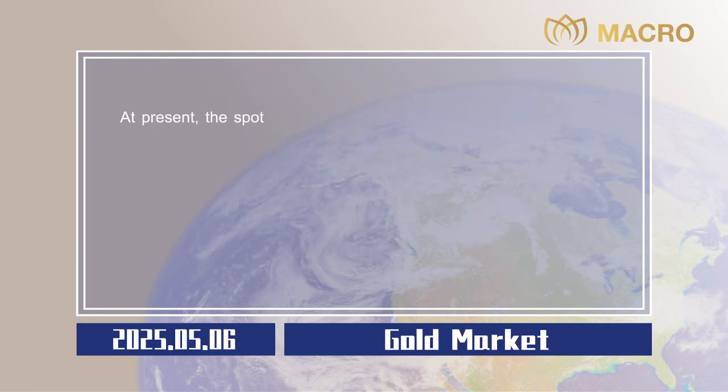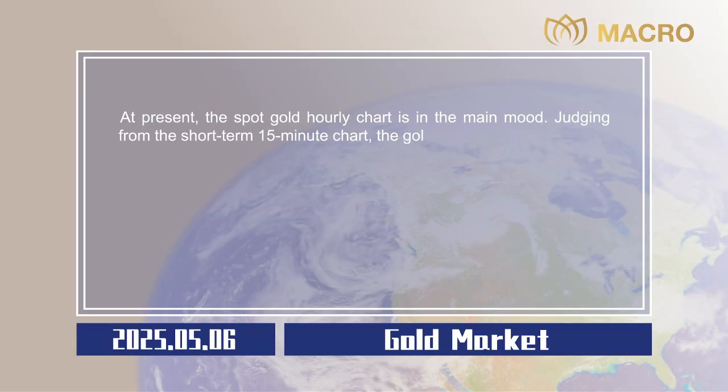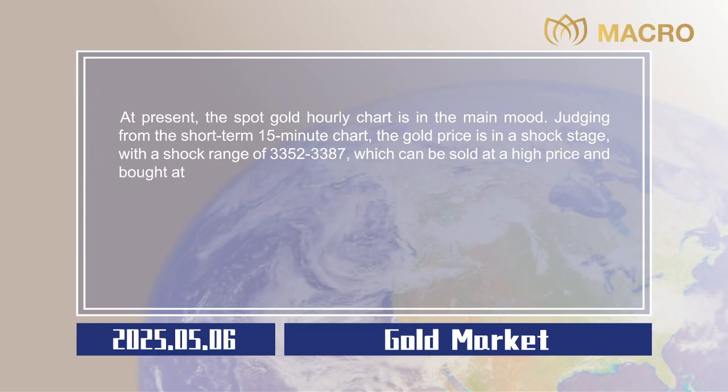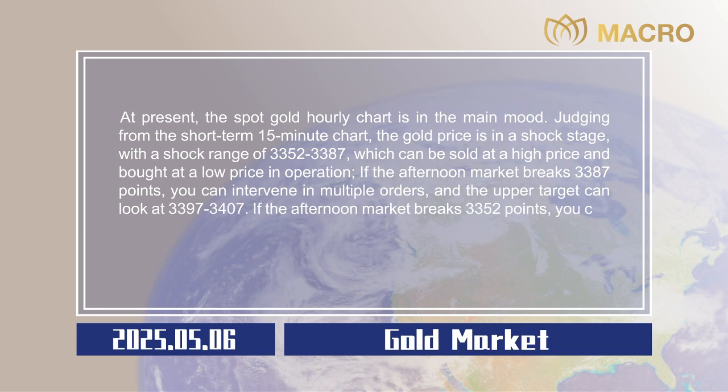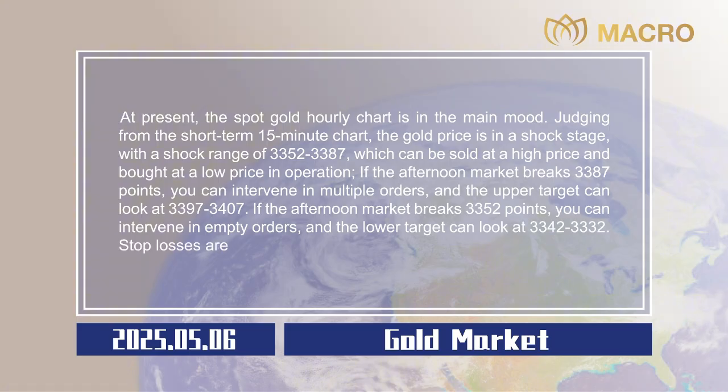Gold market. At present, the spot gold hourly chart is in a shock stage. Judging from the short-term 15-minute chart, the gold price is in a shock stage, with a shock range of $3,352 to $3,387, which can be sold at a high price and bought at a low price in operation. If the afternoon market breaks 3,387 points, you can intervene in multiple orders, and the upper target can look at $3,397 to $3,407. If the afternoon market breaks 3,352 points, you can intervene in empty orders, and the lower target can look at $3,342 to $3,332. Stop losses are all $5.